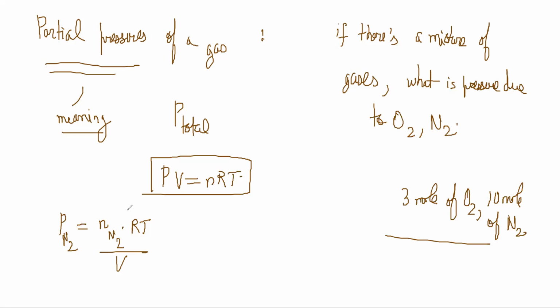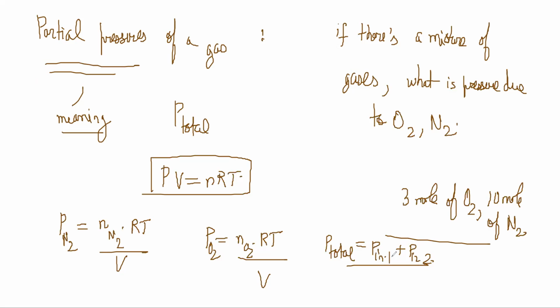So forget about all the other gases. Take one particular gas. How much pressure would it exert? That is what we are doing here. And the pressure due to oxygen will be N of O2 into RT by V. Now, the total pressure will be the sum of the pressures.